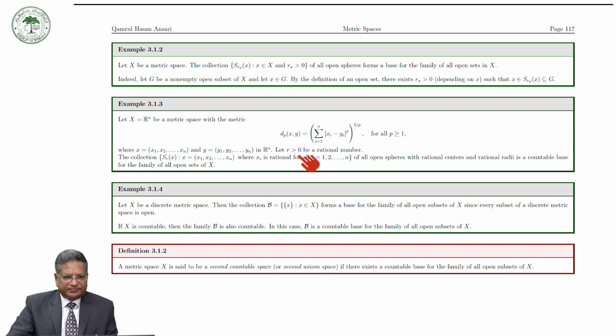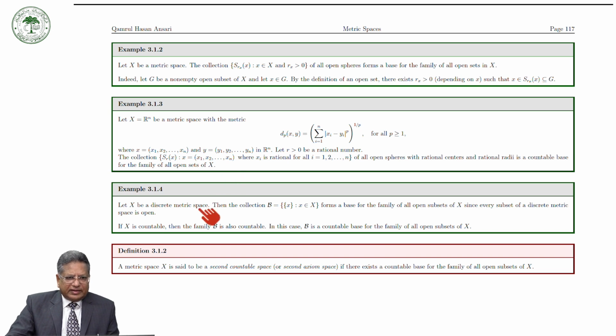Then the family of all open spheres with rational centers, that is all x_i rational, and rational radii is a countable base for the family of all open sets in X.